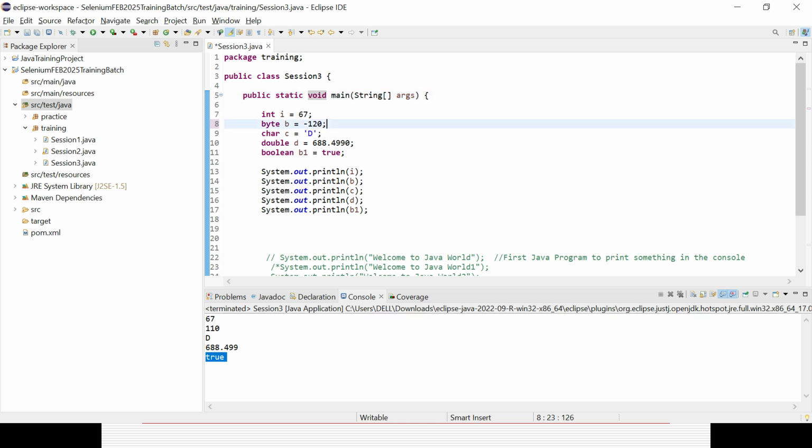All these are reserved keywords in Java, so you cannot use those as a variable name. Suppose I am trying to use integer for. For is also a reserved keyword. You could see an error message immediately. Why? Syntax error on for, invalid variable declaration. But you can use for1, that would not be a problem. Whatever the exact reserved keyword is, you cannot use it as a variable name.